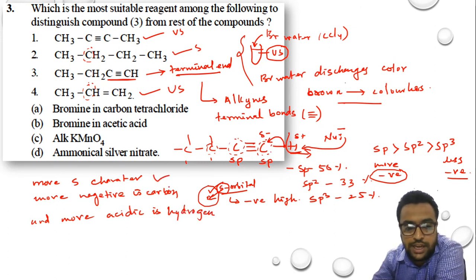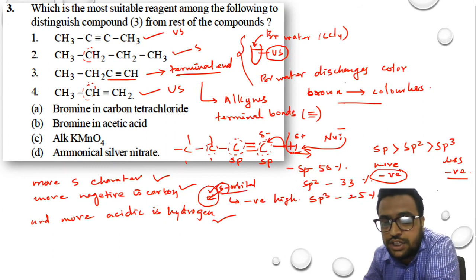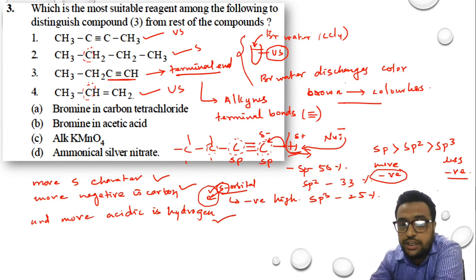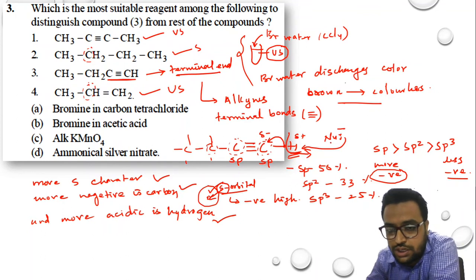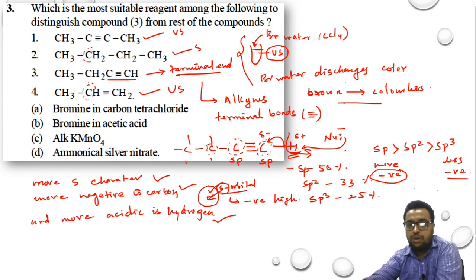So more is the S character, more negative is the carbon, this we have understood. Now what does more acidity of hydrogen mean? More acidity of hydrogen means you can easily donate this hydrogen. Why? The hydrogen has become positive. If anyone with greater negativity comes, this carbon will easily give away this hydrogen. So as soon as this hydrogen is given away easily, it will be easily donated to any of the nucleophiles.